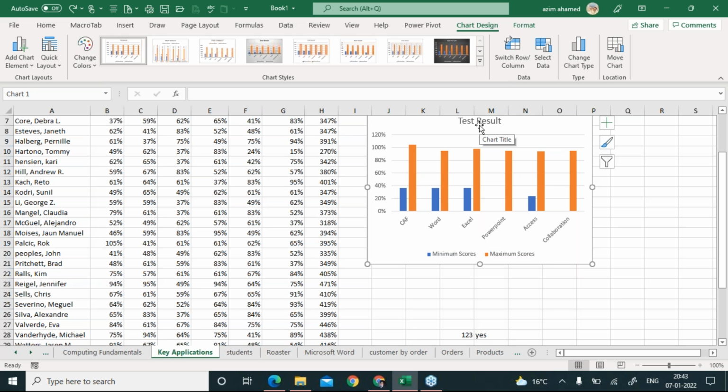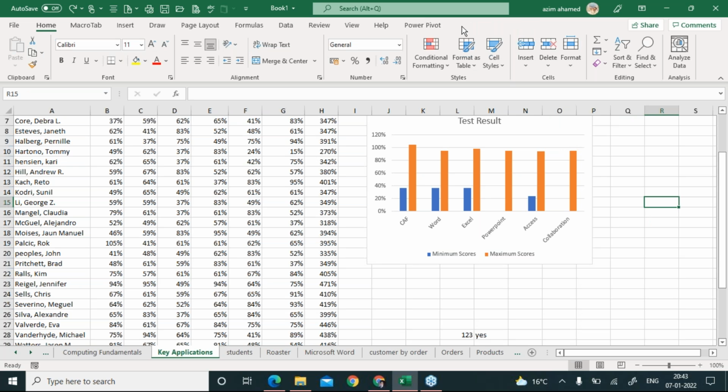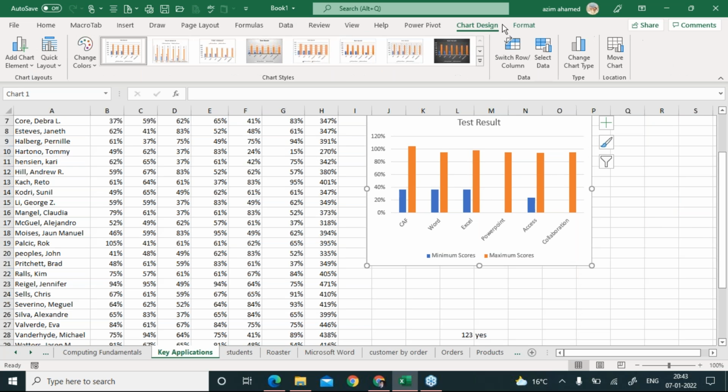Very simple, everyone. You have to select your chart. Once you select it, you will get this chart designs option. This chart design option only appears when you select your chart. If you're not selected, this option is not going to appear. Let me show you. Like you see, it's not coming. I just clicked on it, it started displaying now. So come to the chart designs and just look at this option called select data.